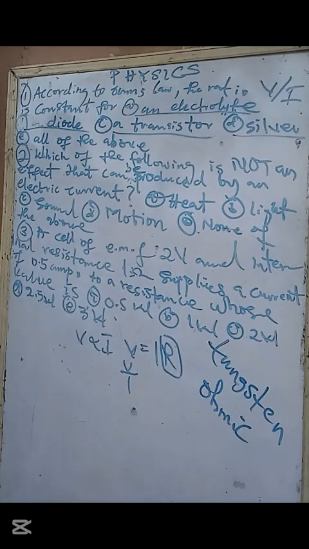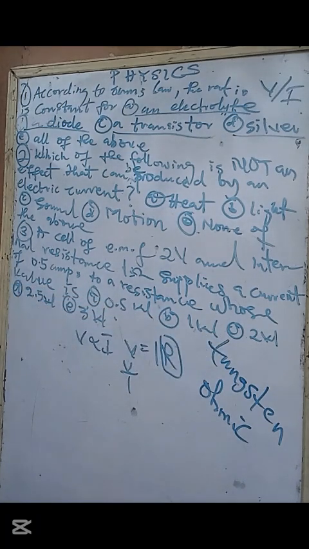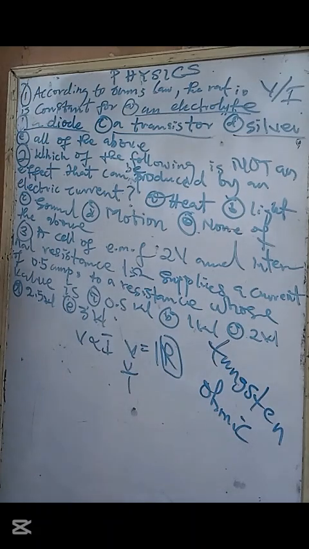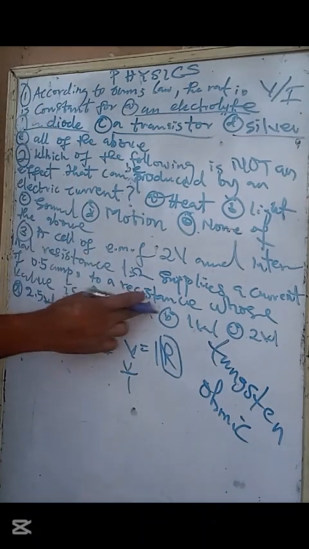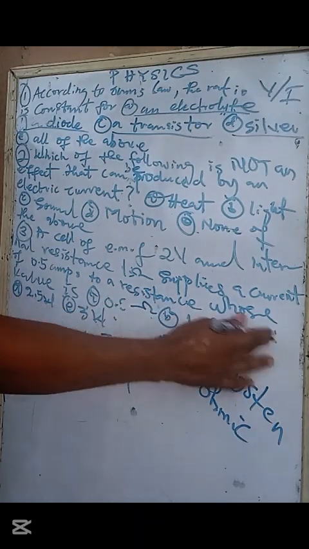Number 3. A cell of EMF 2 volts and internal resistance 1 ohm supplies a current of 0.5 ampere to a resistance whose value is, okay, we're looking for the value of the resistance. I don't know why it is written volt, watt like this. It is supposed to be ohms, so I guess it was a typographical error.